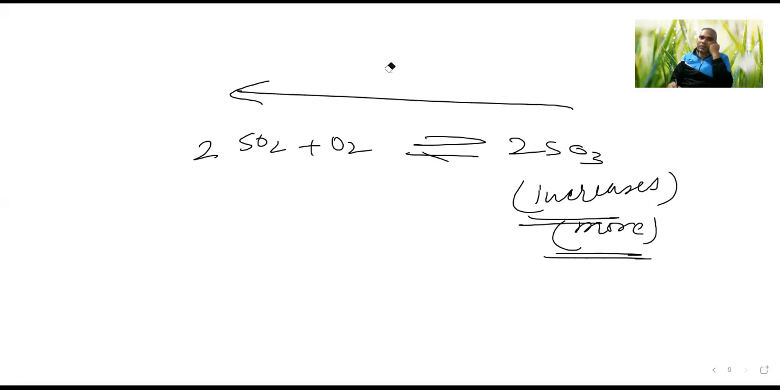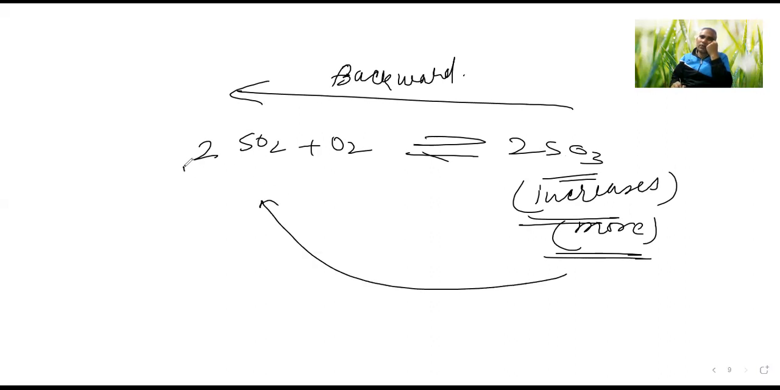Whatever becomes more, if SO3 becomes more, what can we do? Equilibrium will itself go in the backward direction. If equilibrium is going in the backward direction, SO3 will convert into SO2 and O2. So going backward means formation of SO3 will decrease.